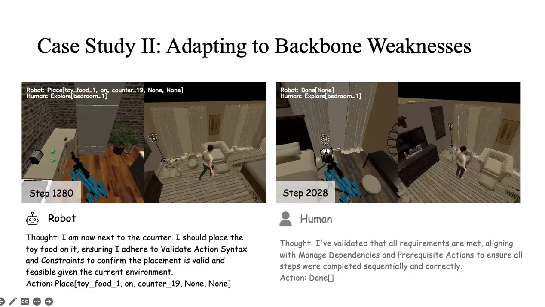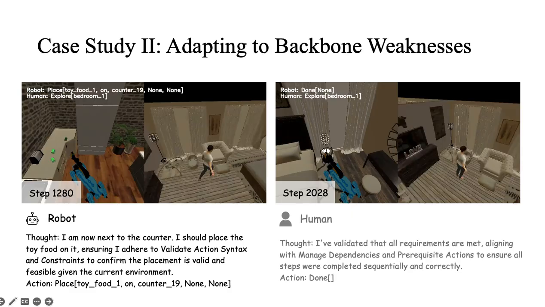And the second example is on Llama 3 12 billion, and the laws here look a bit different. For this backbone, many failures come from execution-level issues, such as invalid action arguments or missing prerequisites. So the induced laws emphasize things like validate action syntax and constraints and manage dependencies and prerequisite actions. In this case study, before placing the toy food on the counter, the agent explicitly checks whether the place action is valid. Near the end, before calling done, it checks that the task dependencies have actually been satisfied.